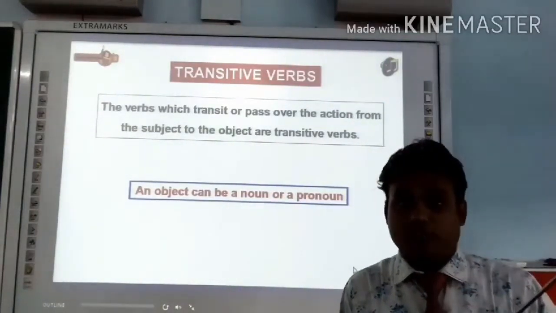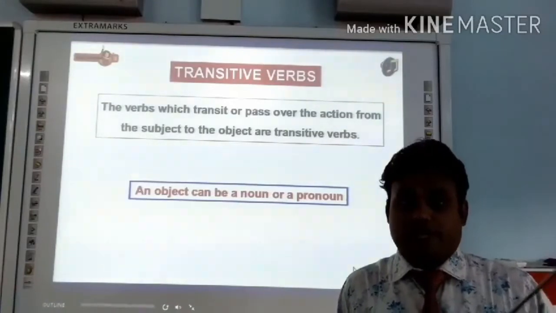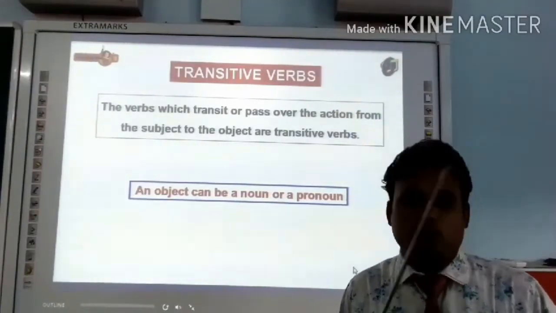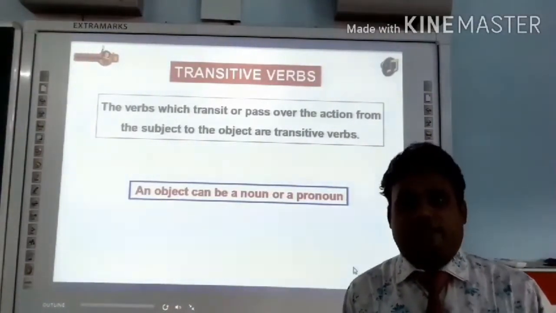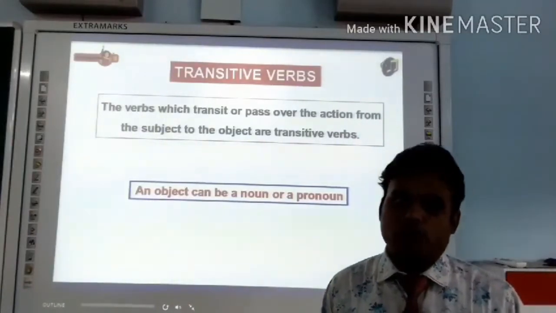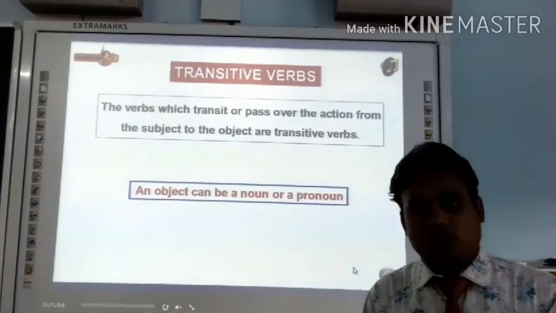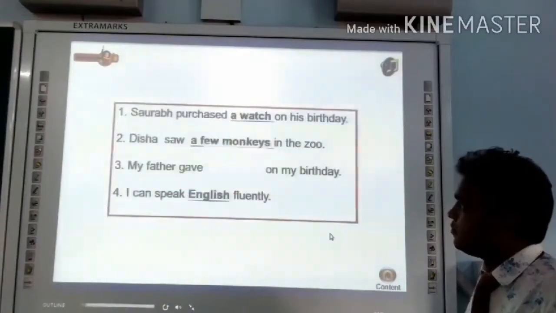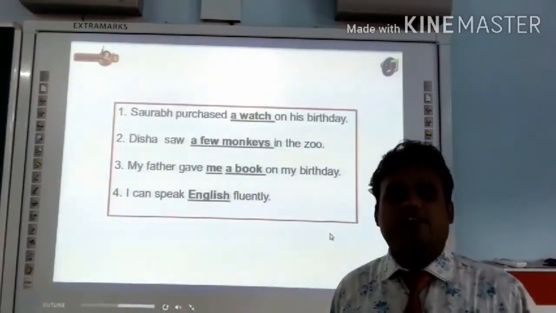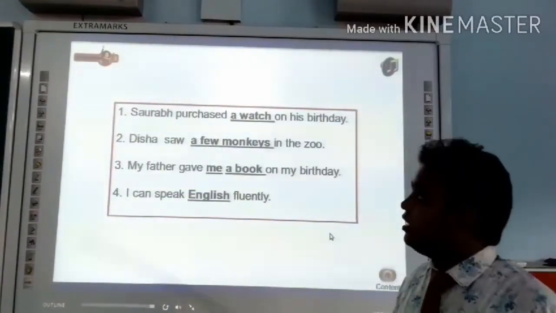Is it noun which can be an object? Is it specific? No, it is not specific. An object can be a noun or a pronoun. So noun or pronoun can be anything. Now let's have a look on some examples.